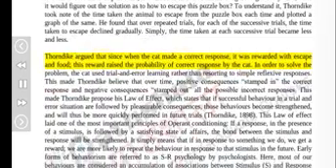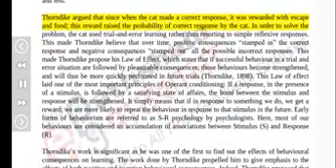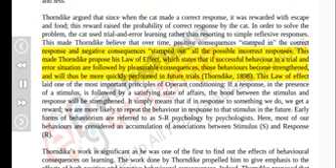Thorndike argued that since when the cat made a correct response, it was rewarded with escape and food, this reward raised the probability of correct response by the cat. In order to solve the problem, the cat used trial and error learning rather than resorting to simple reflexive responses. This made Thorndike believe that over time, positive consequences stamped in the correct response, and negative consequences stamped out all the possible incorrect responses. This made Thorndike propose his law of effect, which states that if successful behaviors in a trial and error situation are followed by pleasurable consequences, those behaviors become strengthened, and will thus be more quickly performed in future trials. Thorndike, 1898.